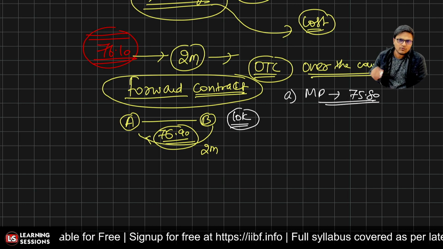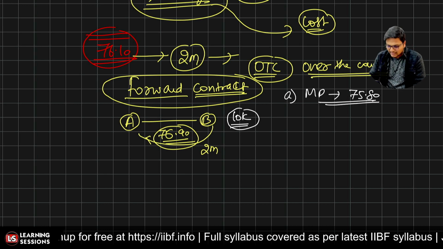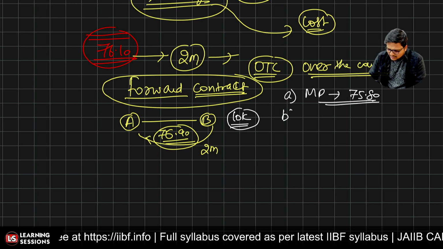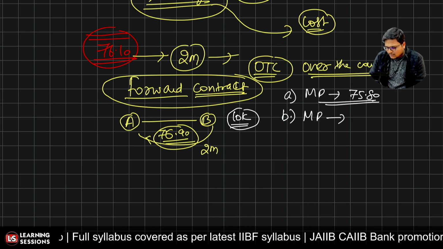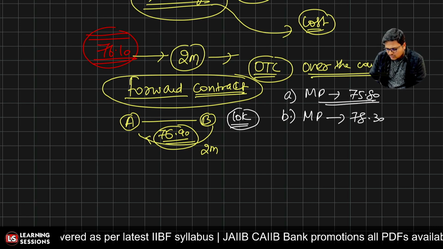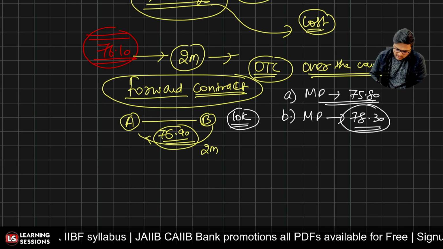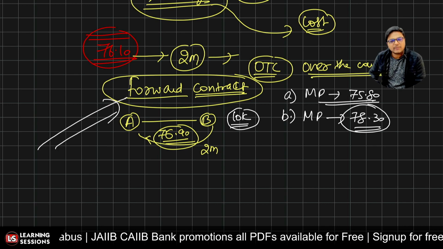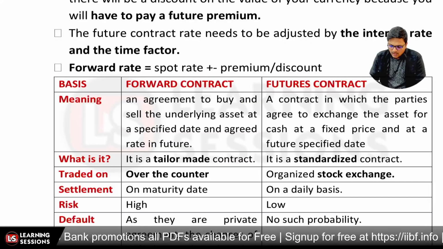If I don't fulfil my contract, I have to pay the swap charges to person B, right? The second case could be that the market price of one USD is 78.30. Now in this scenario the price has increased and this agreement is going to benefit me. Okay, is that clear? So that's related to the forward contract.